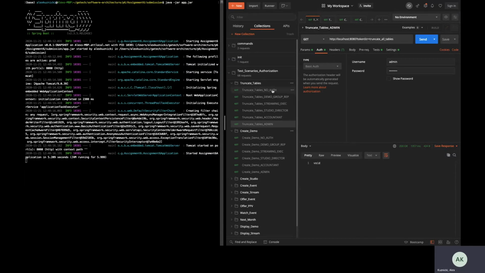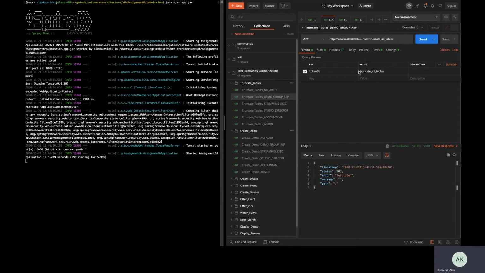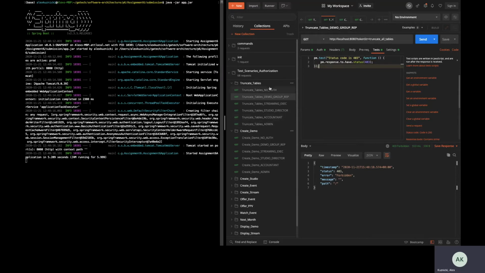Not only are these tests example commands, but in each of the commands there is a test section, which is basically an automated integration test that checks the expected response from running these commands. For each one of these, there's an expected response.